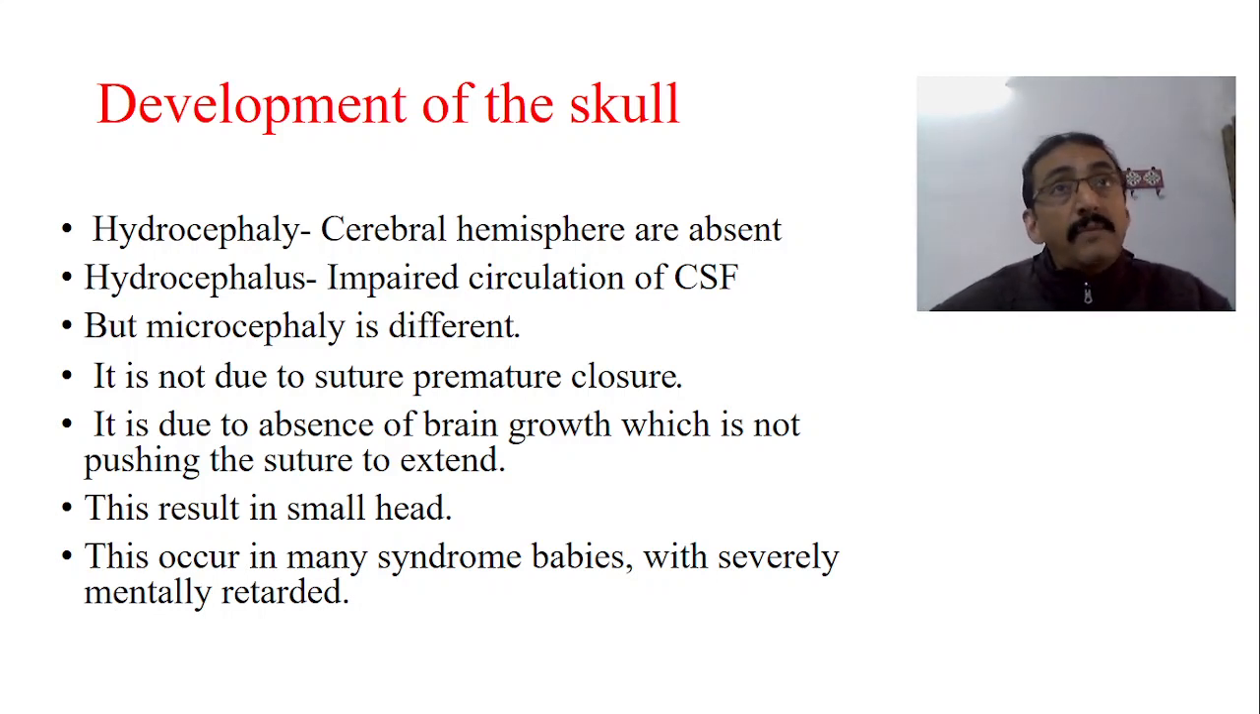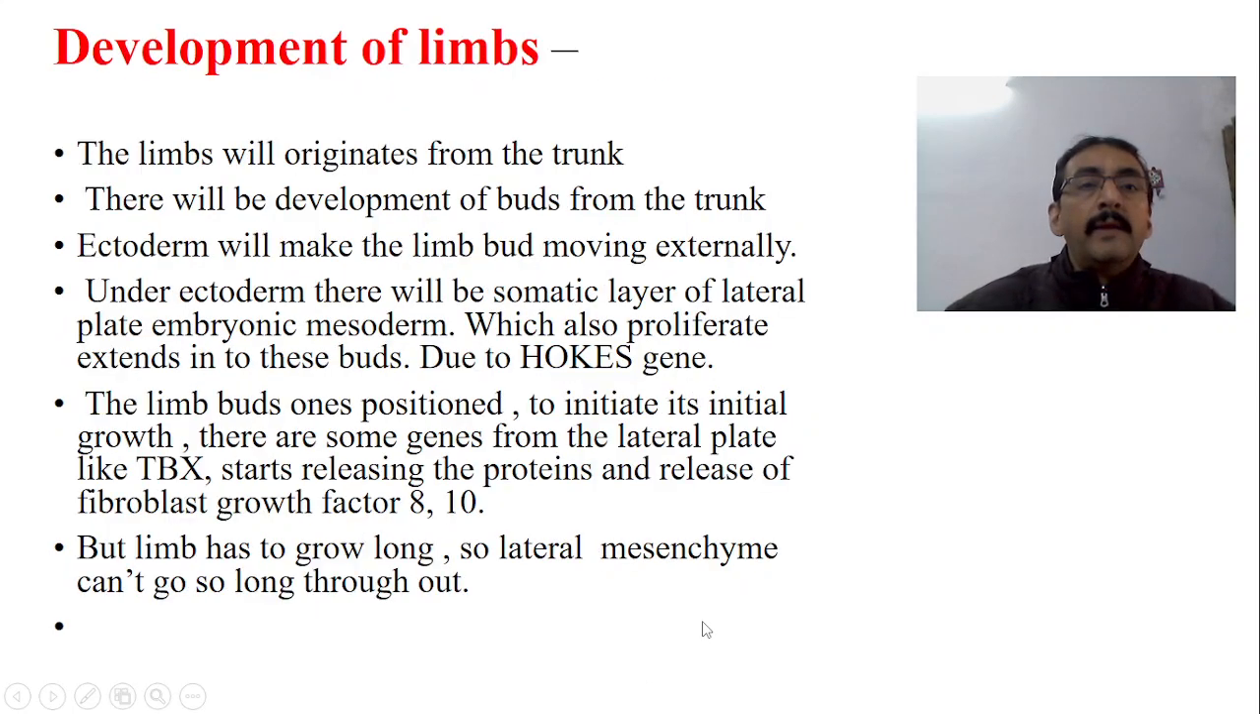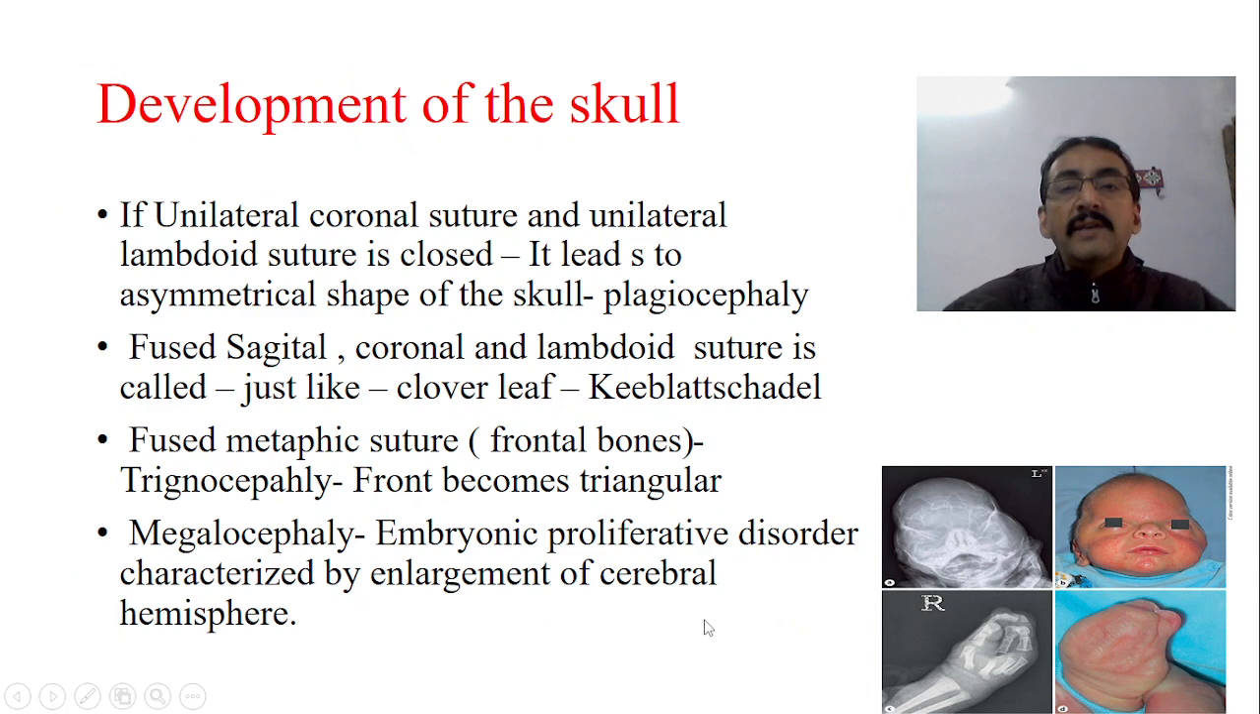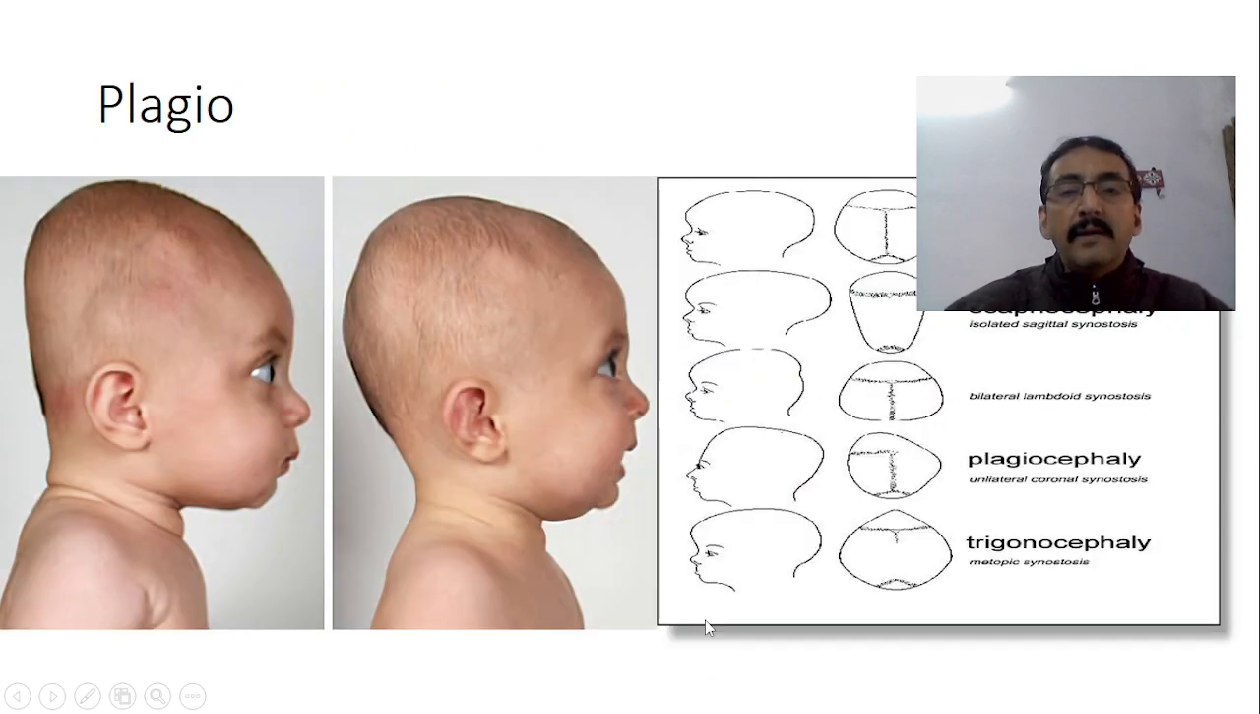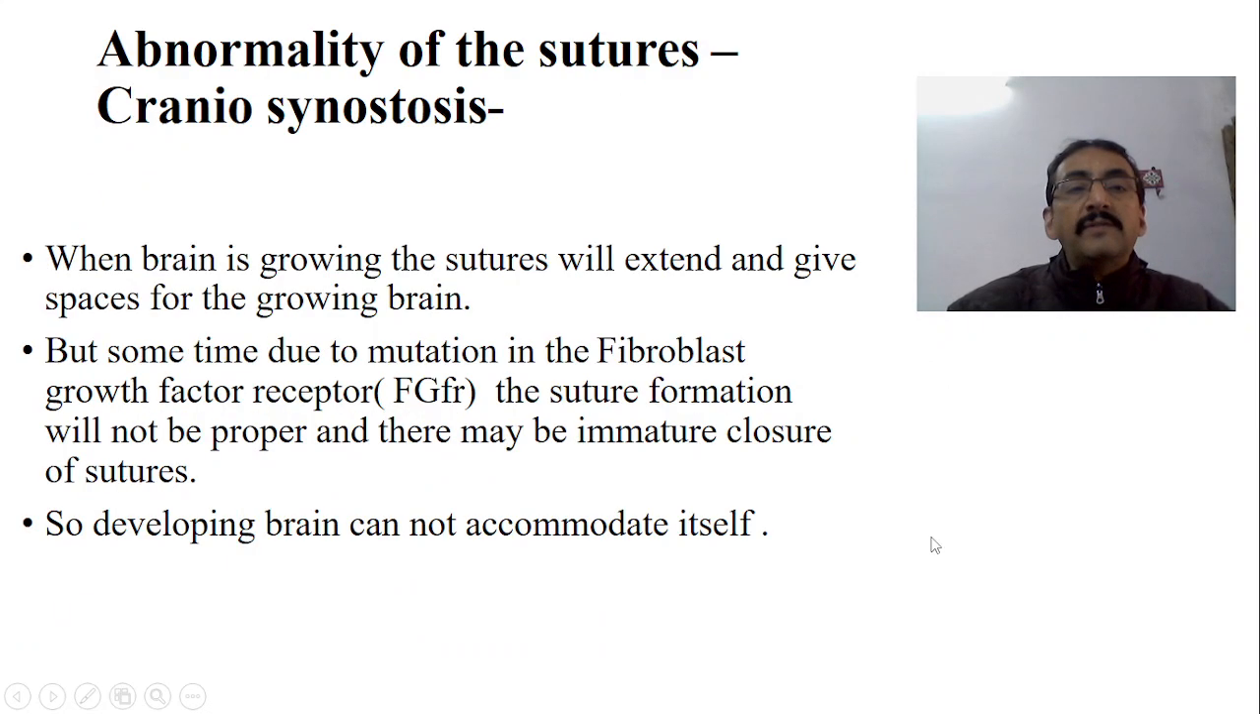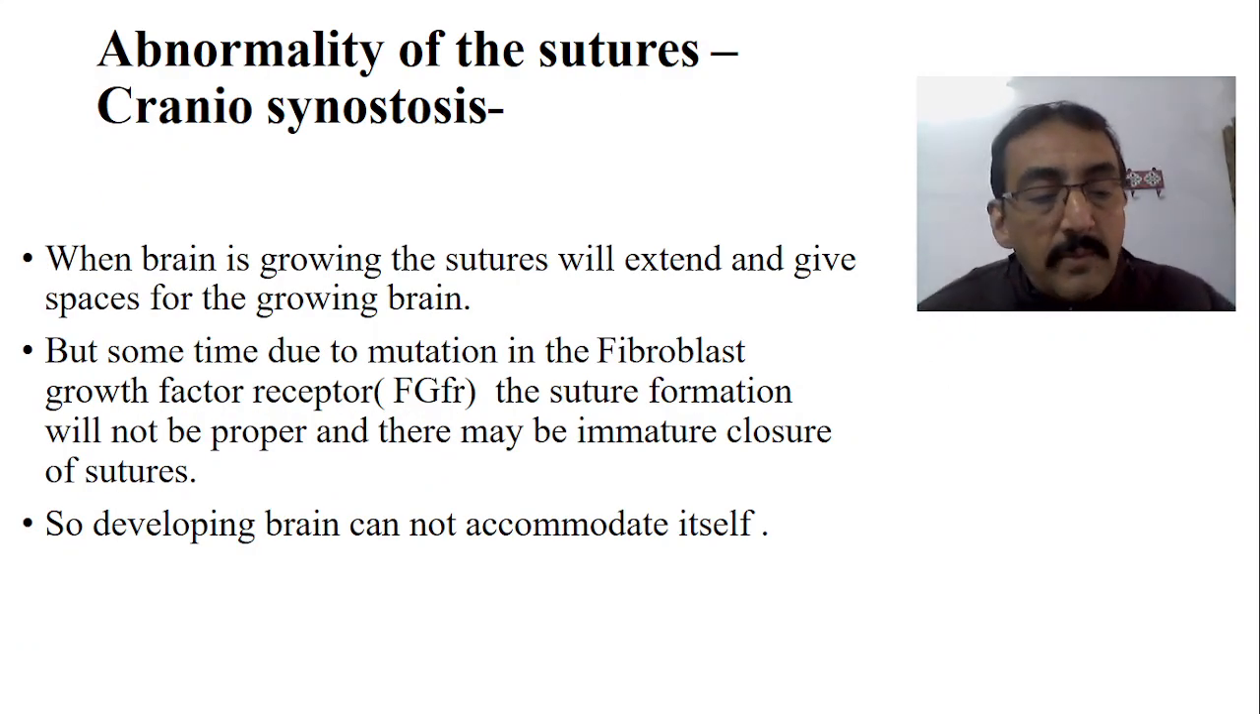Now, usually microcephaly results in a small head. We usually get such heads in syndromic babies, especially Down syndrome, and severely mentally retarded babies also. Now, this is in short about the development of the skull. Here also you can see plagiocephaly, an abnormal shape, and this is a schematic representation. This is trigonocephaly, where the metopic suture is abnormally fused, leading to a boat-like or triangular shape. So these are some of the common skull abnormalities related to sutures.